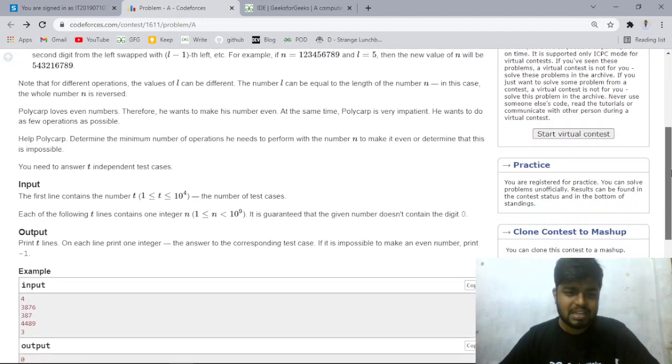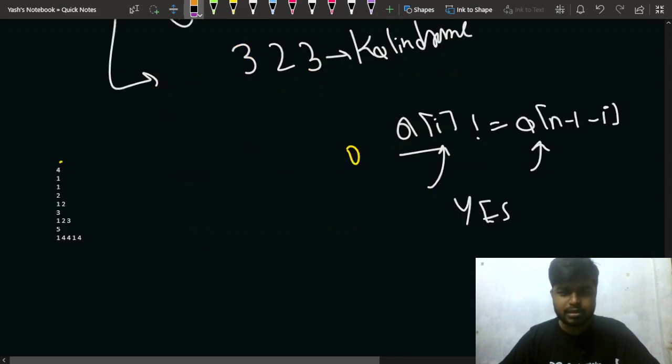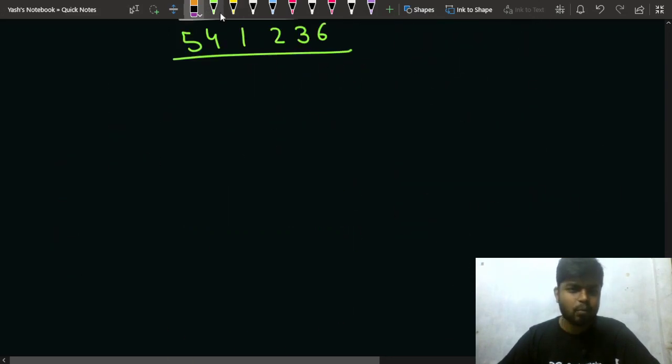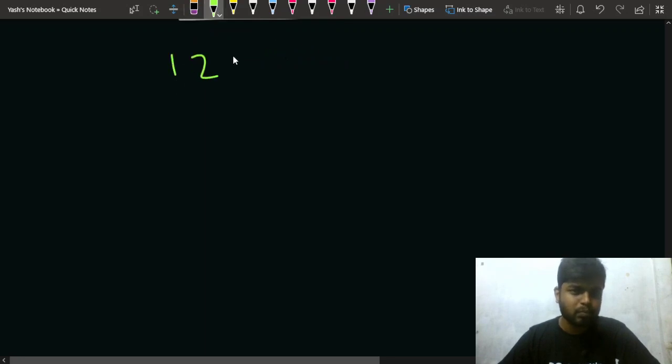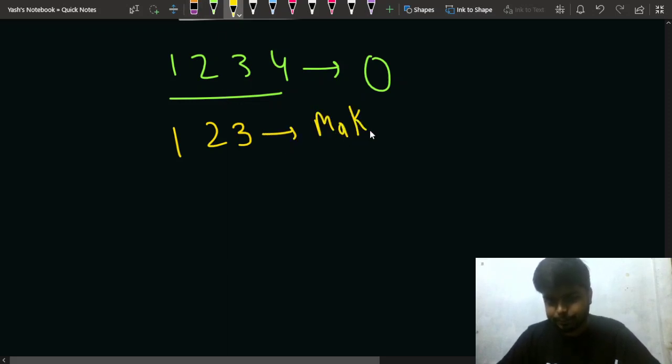So what does this mean? Let's say I have the number 1 2 3 4. Is this number even? Yes, this number is even, so for this I'll require 0 operations. But what if the number is 1 2 3? Then there will be a challenge, because this number is not even, so you have to make it even.